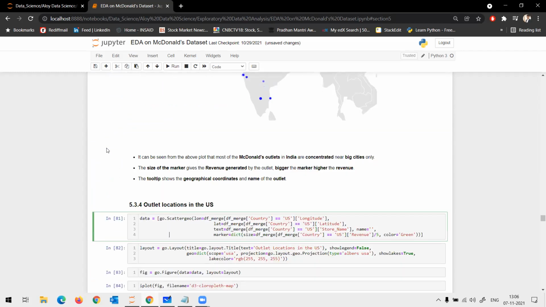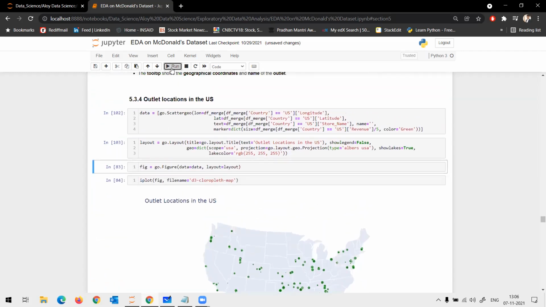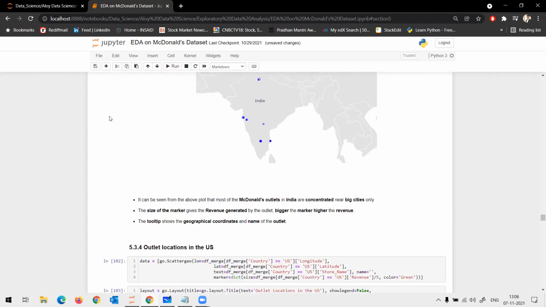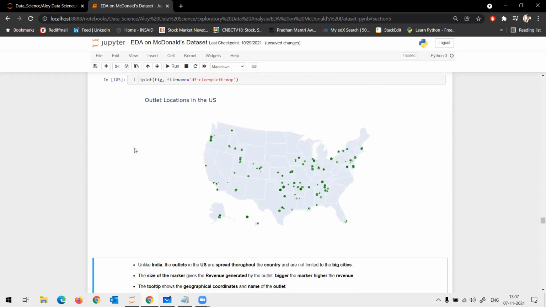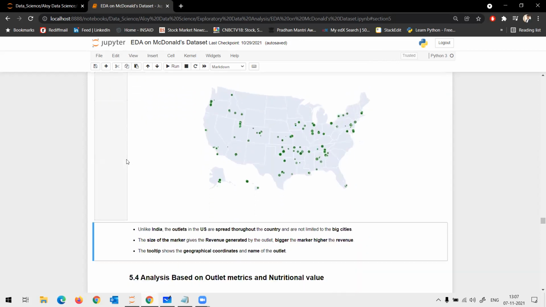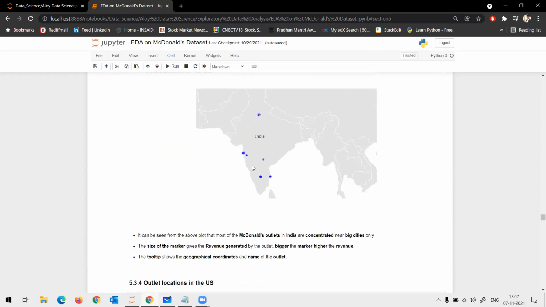Okay, there's one more aspect. Yeah, one more thing I missed to tell you guys. If you notice here in India, there are hardly any points. But if you look at the US map now, it looks like the US map got some chicken pox or something. So many stores available in every state. Correct? You make a note here. Unlike India, the outlets in US are spread out throughout the country and not limited to big cities. This is something that is lagging in India, right?